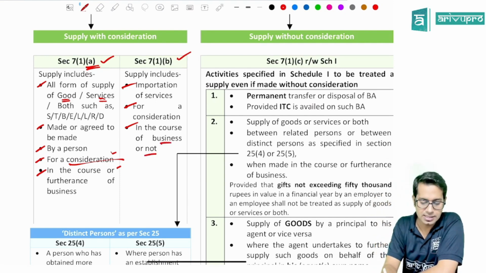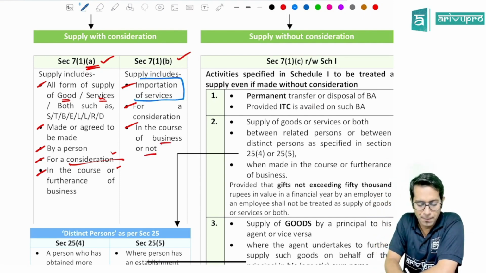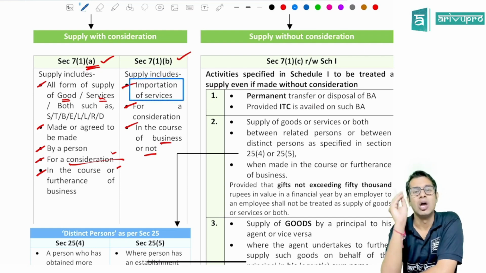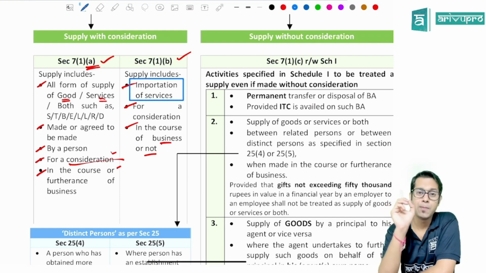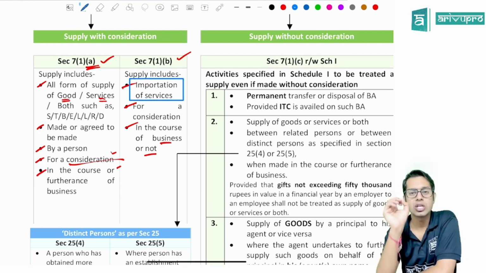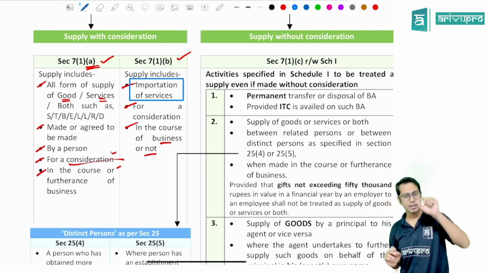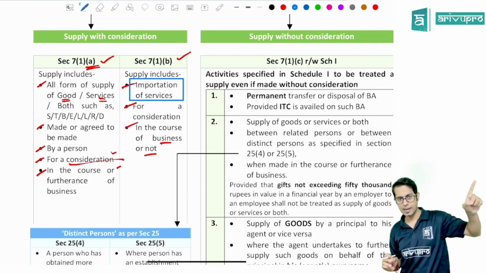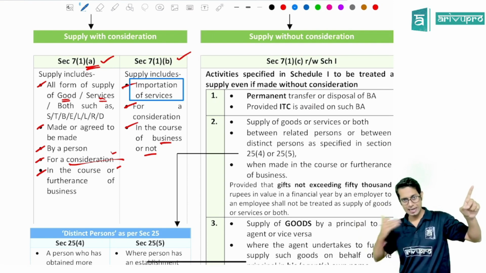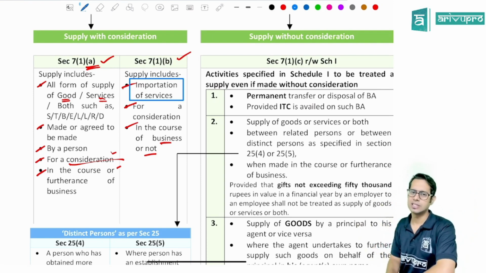Sir, what do you mean by importation of services? Importation of services means the supplier of the services is outside India, the recipient of the services is in India, and the place of supply of that services is in India.